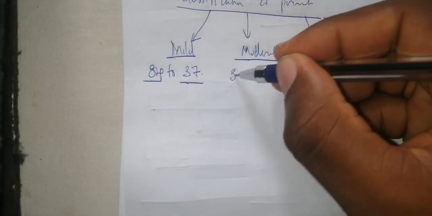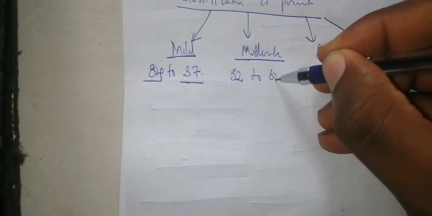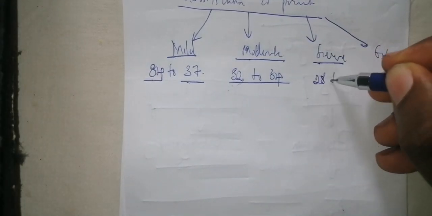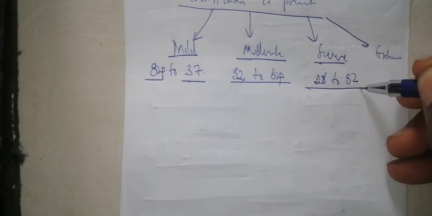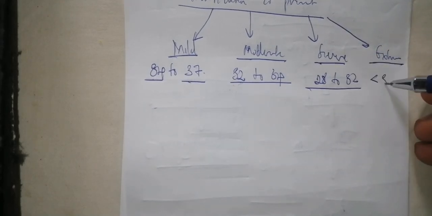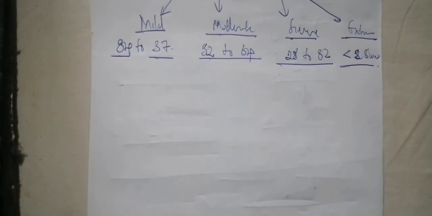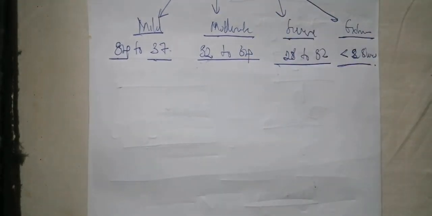Moderate prematurity is from 32 weeks of gestation to 34 weeks of gestation. Severe prematurity is between 28 weeks of gestation and 32 weeks of gestation, and extremely severe is when it's less than 28 weeks of gestation, according to our context. So those are the definitions of prematurity.